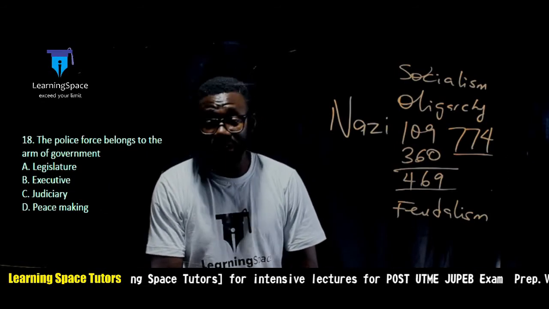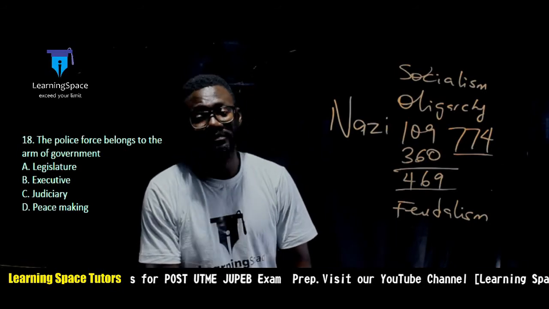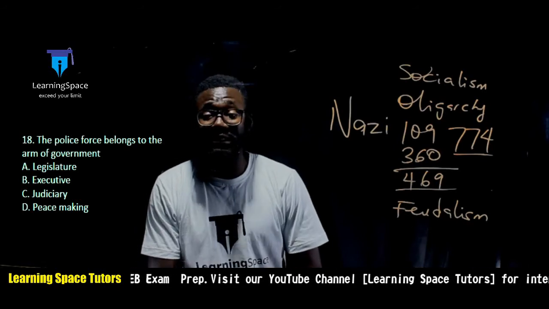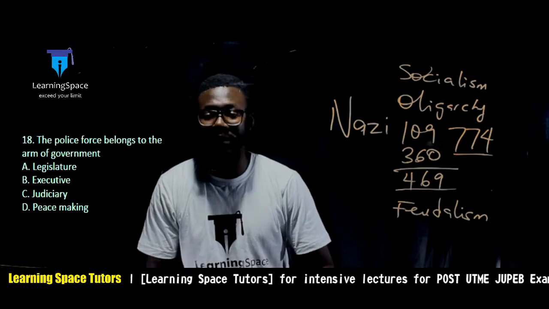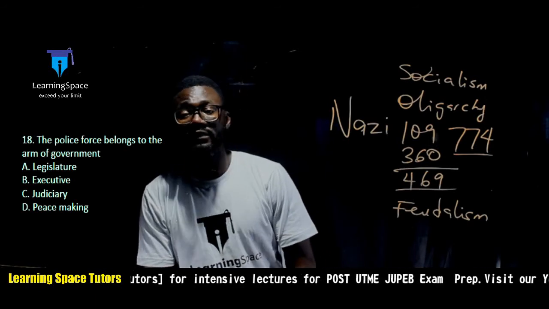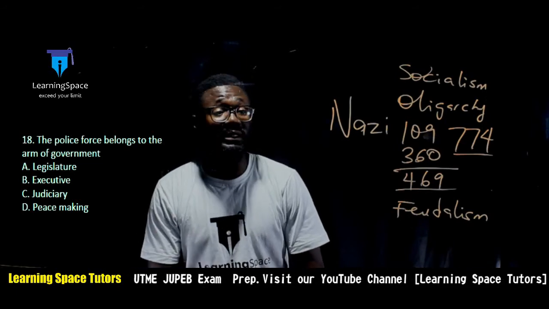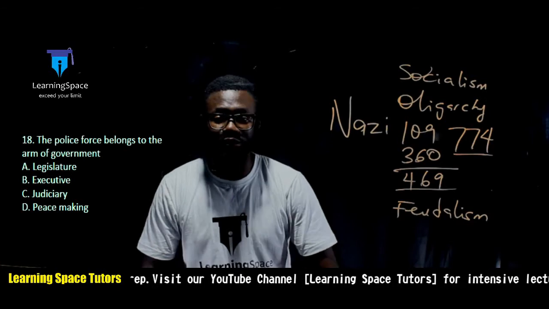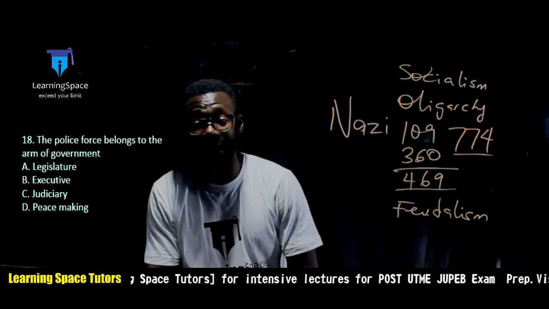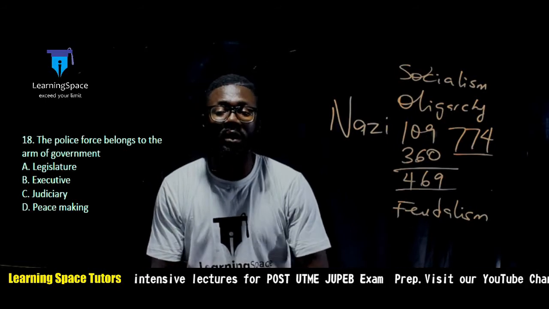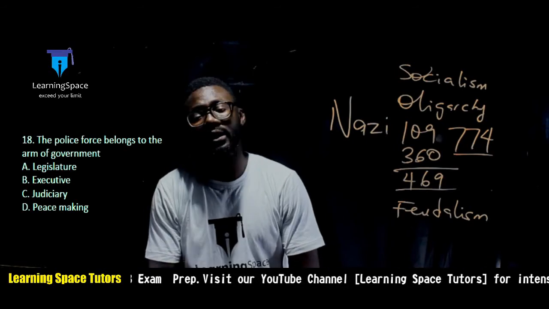So the next question, question number 18. It says the police force belongs to what arm of government? As a matter of fact, the executive are not meant to make laws. The executive arm of government acts in such a way to follow the laws that are made by the legislative arm, and that are also protected by the judiciary.